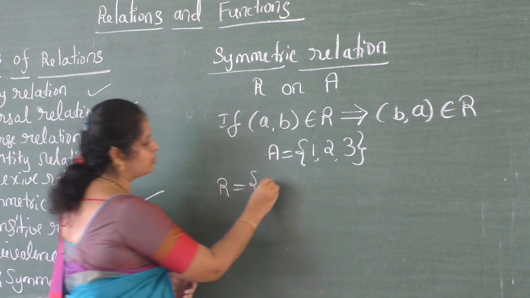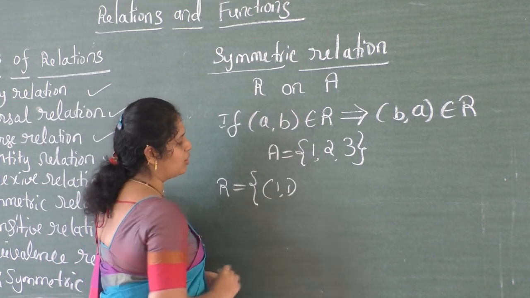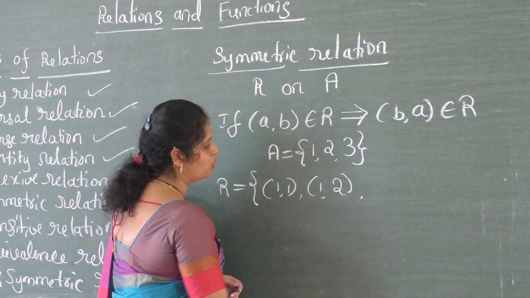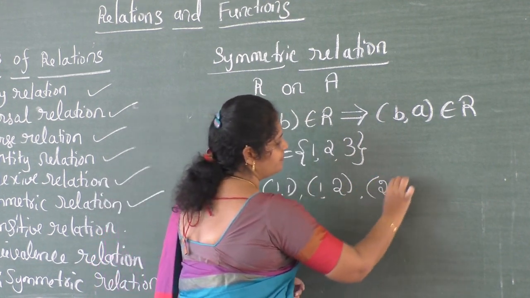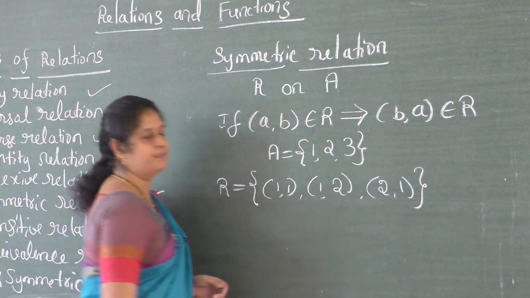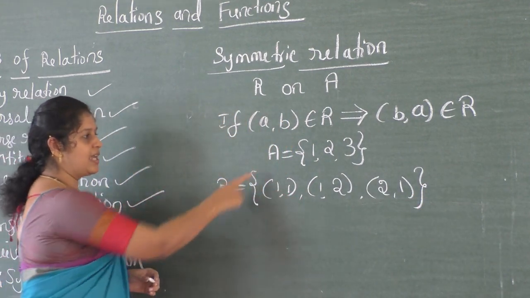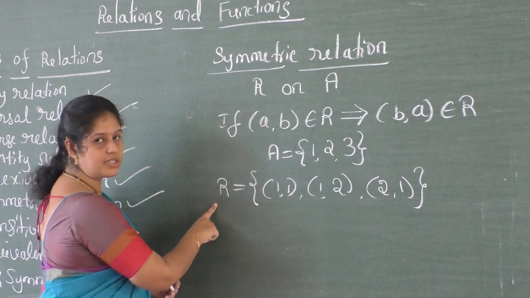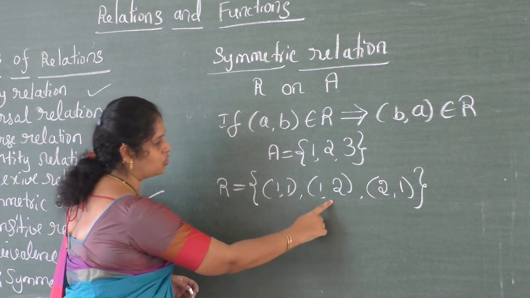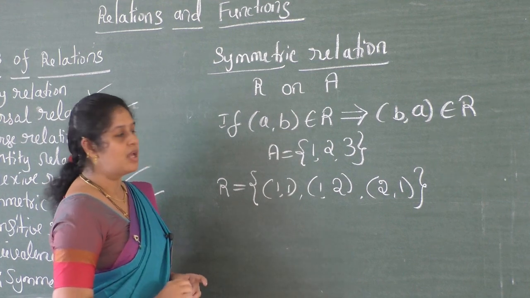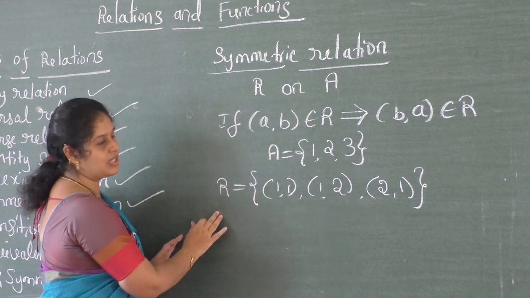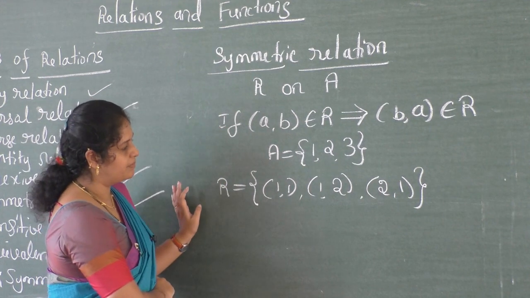Relation R is equal to {(1, 1), (1, 2), (2, 1)} for the given set A. Now can you decide whether this given relation is a symmetric relation or not?